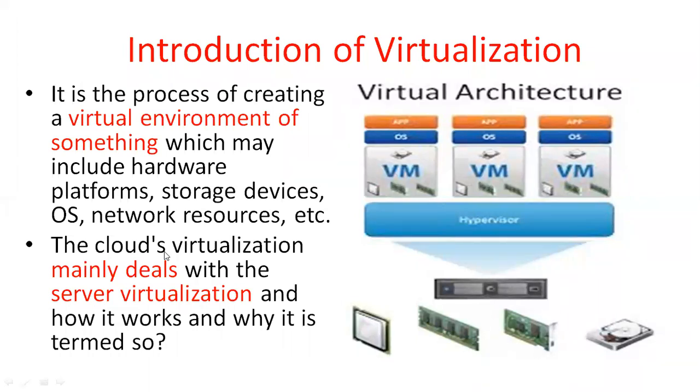Before virtualization, what was the process? There is a system, and on top of the system you install the operating system. The operating system may be Windows or Linux. On top of the Windows operating system, you execute or operate your applications. That's called the traditional process.